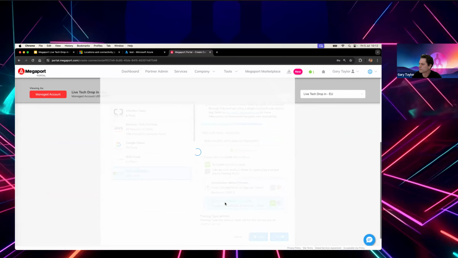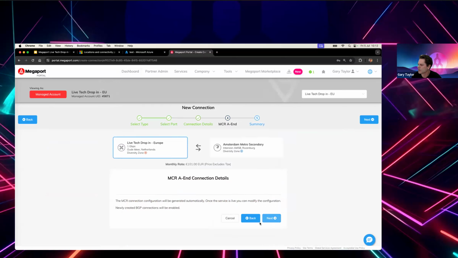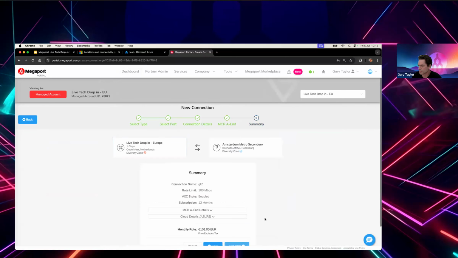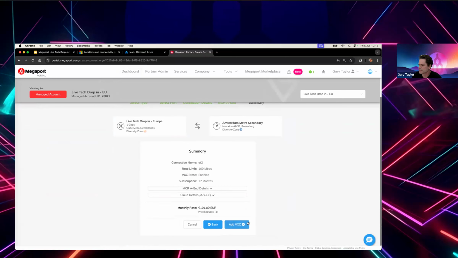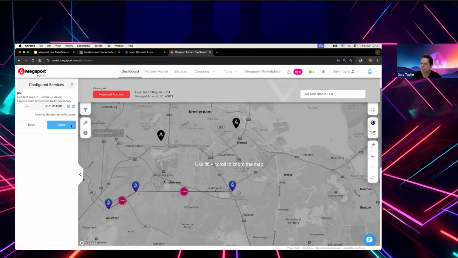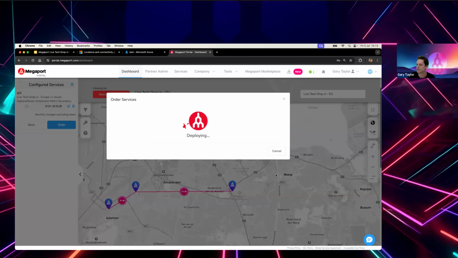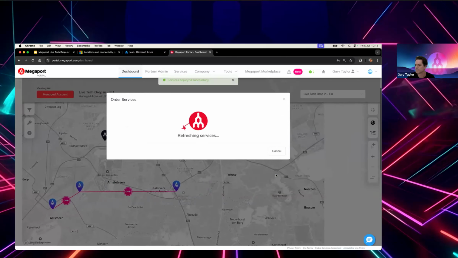We then click on secondary, and it runs through the same process as before. I'll call this GT2. Click next, and it will auto-populate. We add the VXC, and this just goes into a design phase. We click order. As before, it validates, and then it orders that as we speak.